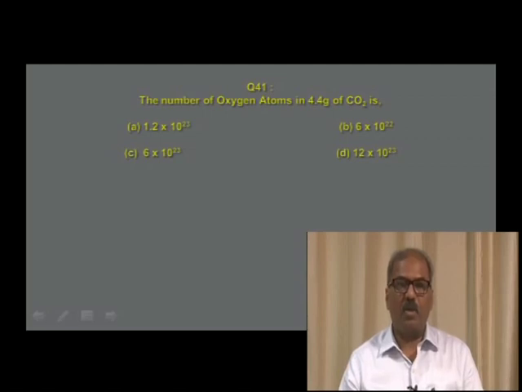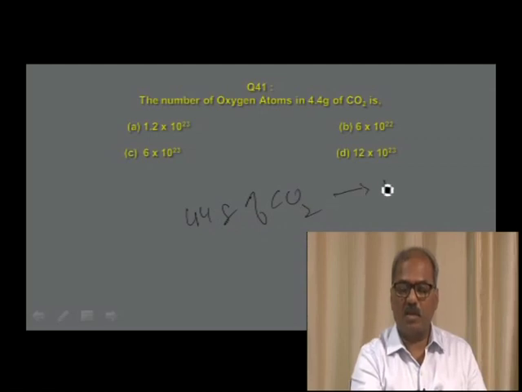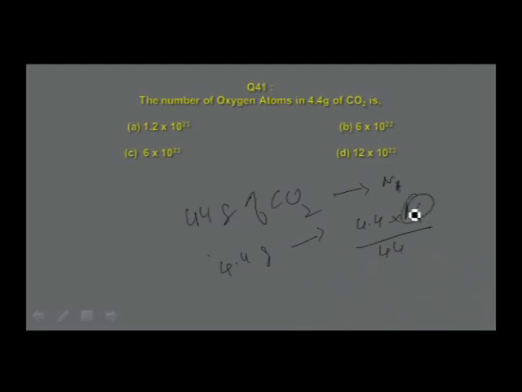And you remember, one molar mass of any substance contains Avogadro number of molecules. Therefore, we understand 44 grams of carbon dioxide contains N_A. Therefore, 4.4 grams of carbon dioxide contains how many? 4.4 into Avogadro number divided by 44. What is this Avogadro number? That is 6.022 into 10 power 23.